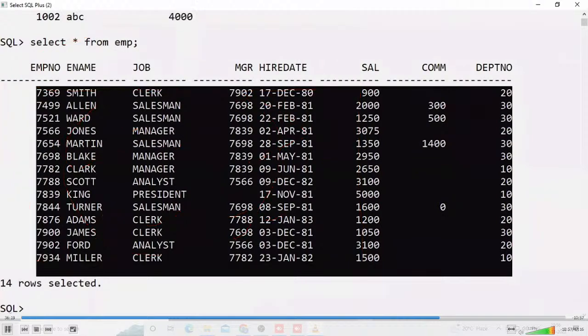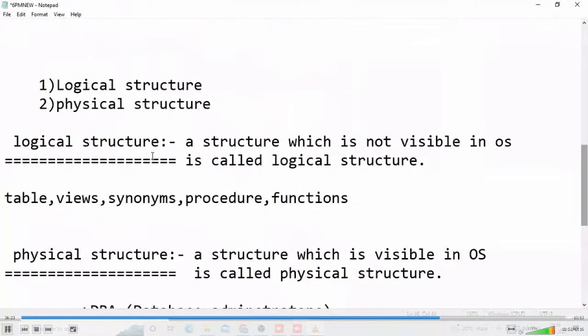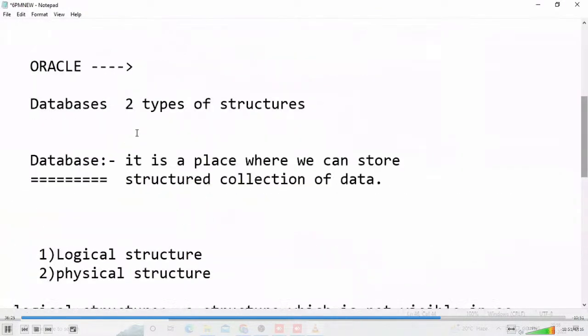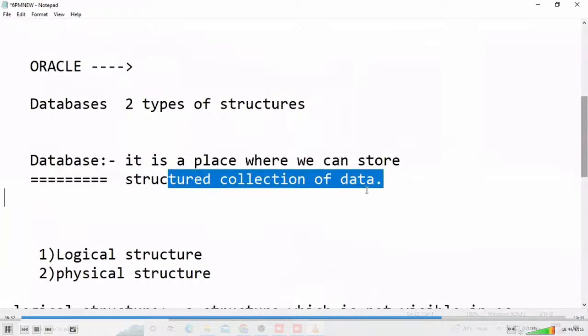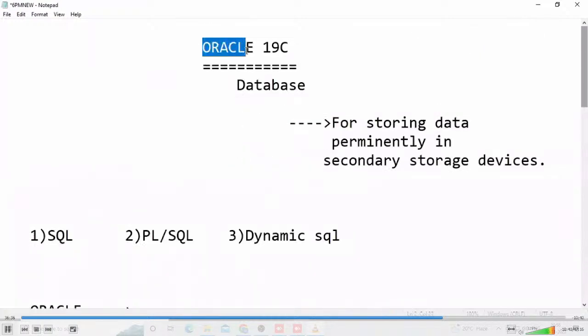That's why, when we refer to books or type in Google what is a database, two definitions are there, you are observing or not, but most of the developers write that it is a place where we can store a structured collection of data. Understood? Yes. Now this is Oracle, a product from Oracle Corporation. In our course, we are learning the 19c version only.